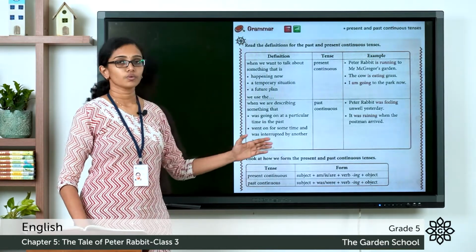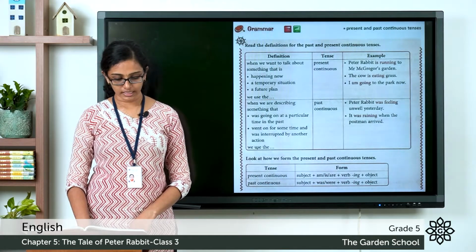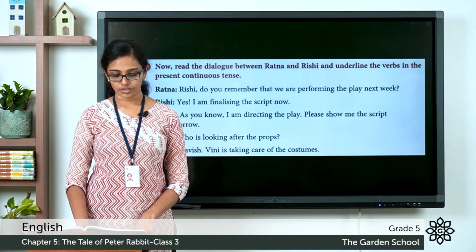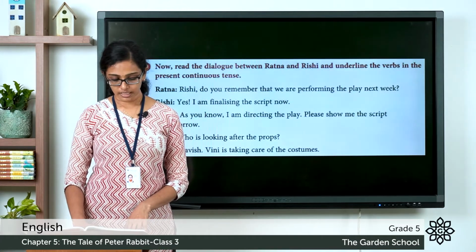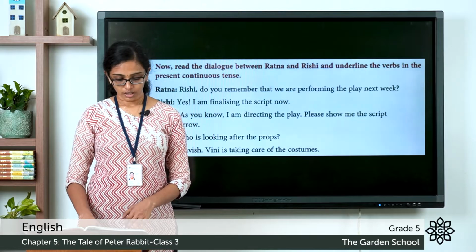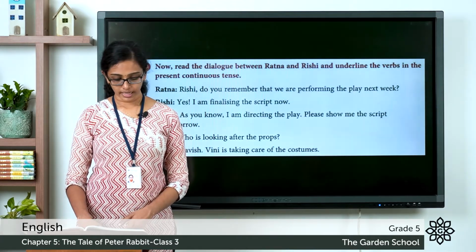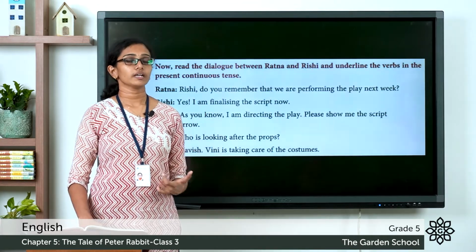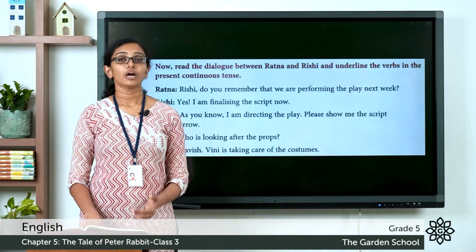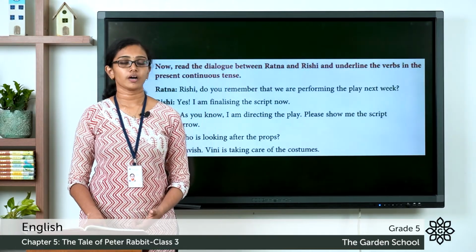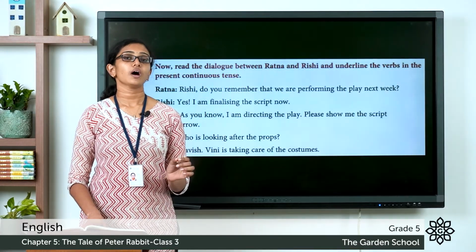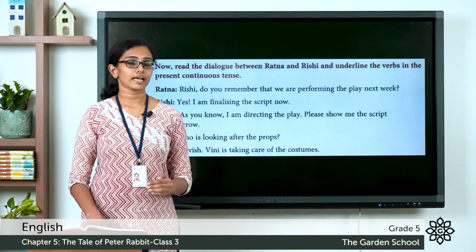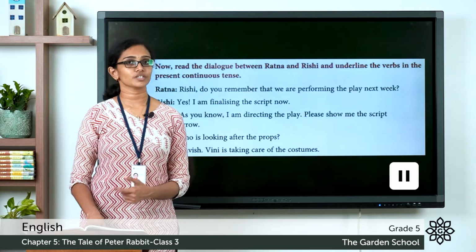So just below these lessons, you can see section A. Read the dialogue between Ratna and Rishi and underline the verbs in the present continuous tense. You are given a conversation there and you are asked to underline the words or phrases which are given in the present continuous tense form. You can go through this conversation right now like an activity and you have to underline the phrases which are given in present continuous tense. Do this as an activity now. Please pause the video, finish it and come back.